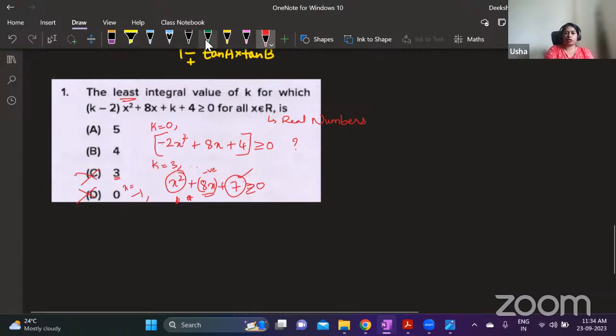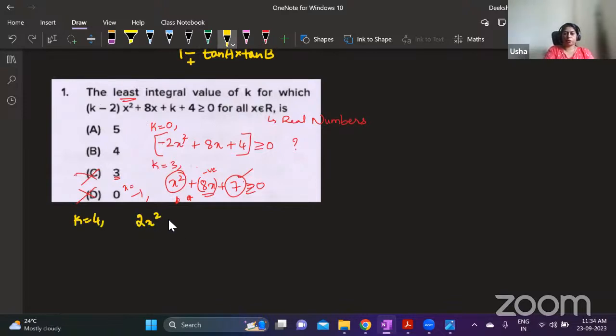So take k as 4. If you take k as 4, 4 minus 2 is 2, 2x square plus 8x plus 4 plus 4 is 8, and that is greater than or equal to 0. Now, this should be greater than or equal to 0. And do not simplify this, okay? Do not remove the common factors.